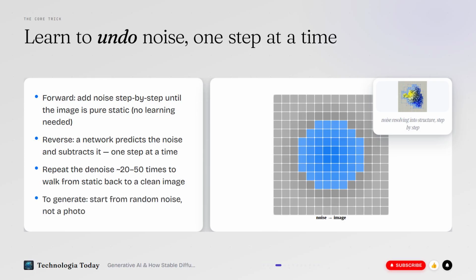Now flip it. Train a network to do the reverse: given a noisy image, predict the noise and subtract it. Do it once, the picture clears slightly; do it dozens of times and you walk all the way back from static to a crisp image. That trained denoiser is the entire generative model. And here's the twist that makes it generative: to create a new image, you don't start from a photo. You start from pure random noise and ask the denoiser to imagine its way out.